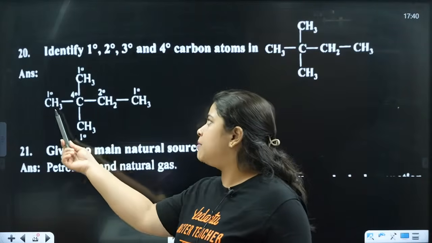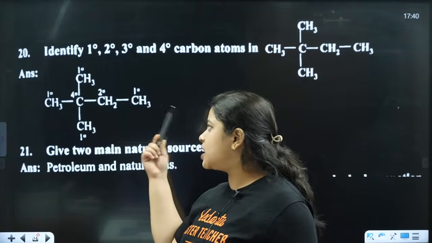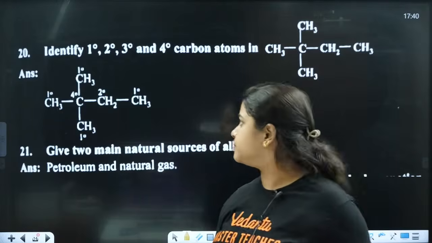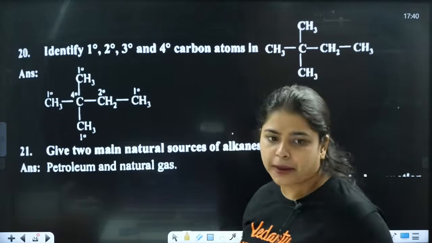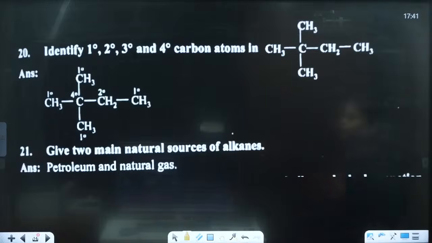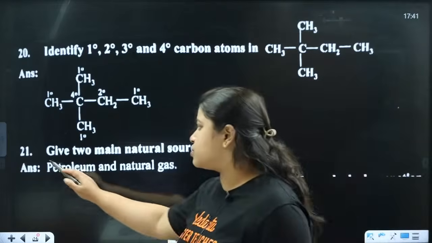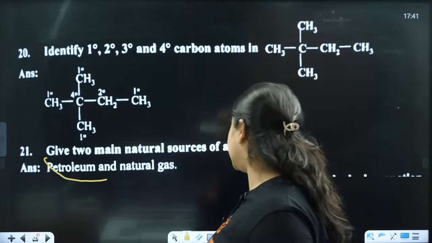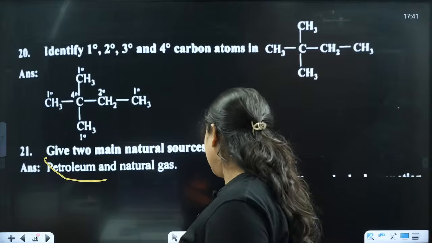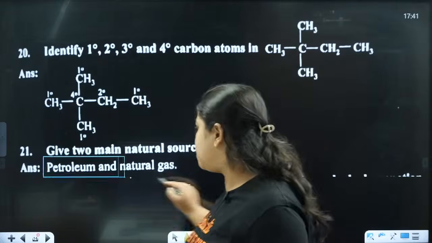So that will be the primary, secondary, tertiary, then this is going to be the 4th degree. Okay, clear? Now give 2 main natural sources of alkanes: petroleum and natural gas. These are the main natural sources of alkanes. Clear? What are alkanes?